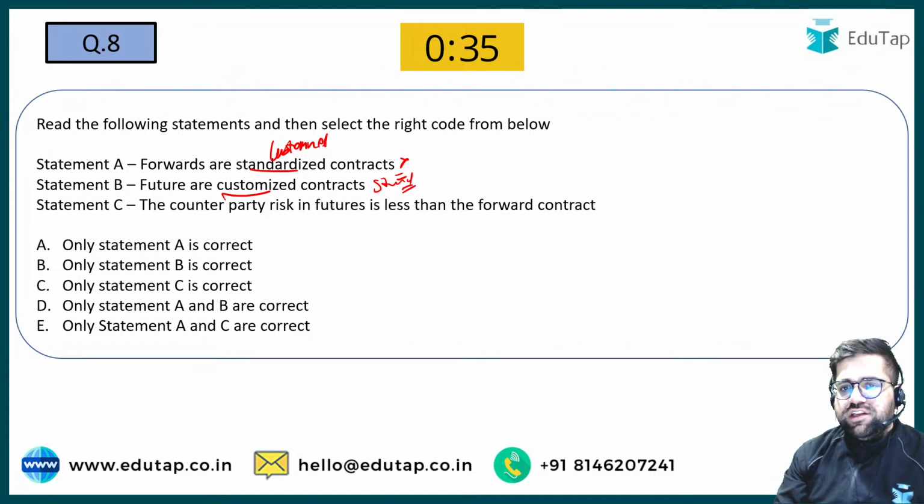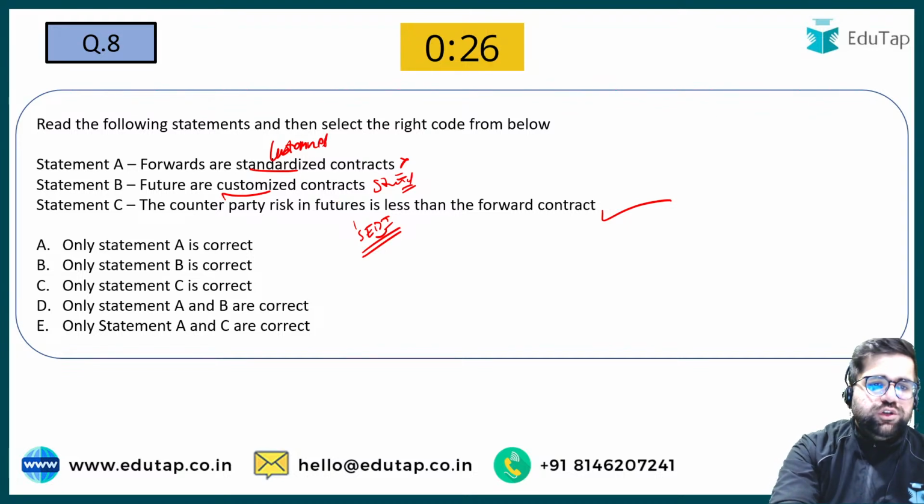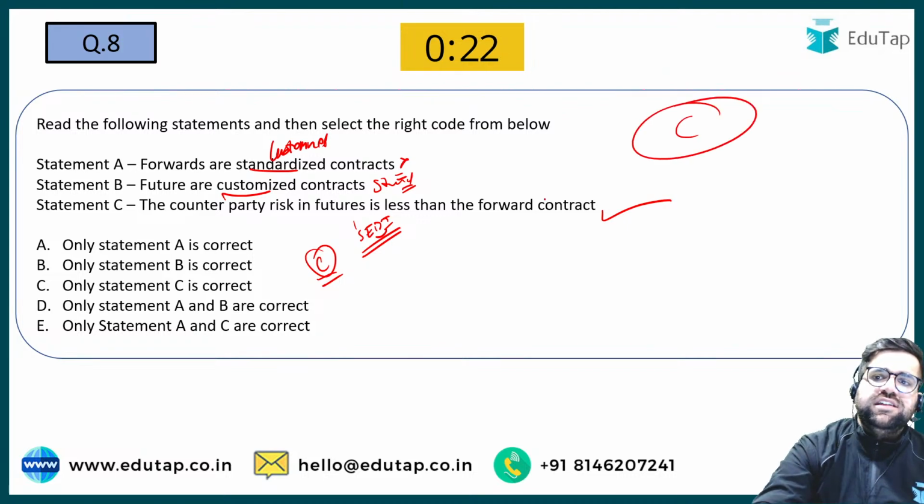Counterparty risk in futures is less than forwards? Yes, because in futures you have SEBI to regulate it. Even if you do minor cheating in futures, you will be penalized. So only statement C is correct. So your answer will be option number C. Okay.